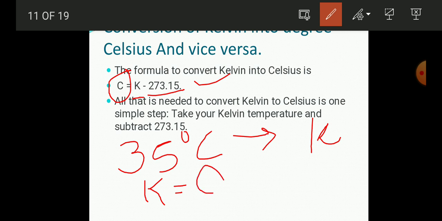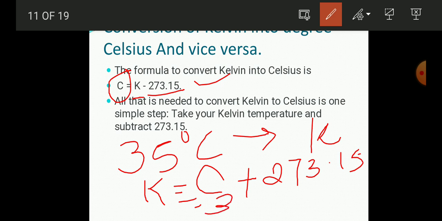K is equal to C plus 273.15. Nothing you have to do here, just add 35 and 273. After addition, what you get will be in Kelvin scale. Okay, so like this you can convert degree Celsius into Kelvin or vice versa.